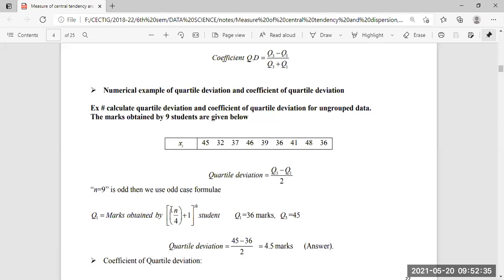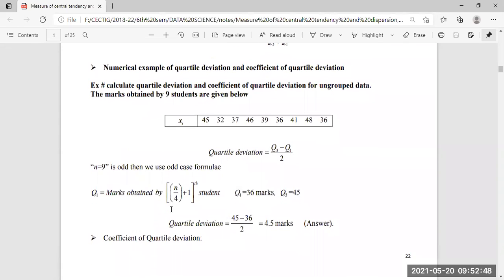So the values of Q1 and Q3 we obtain from this are 36 and 45, and then we get the quartile deviation. This is a complex part: the difference between the quartile and the range. From this data set, the largest value is 48 and the lowest value is 32. But it is not about the largest and smallest value. It is naturally justifying some quartile.